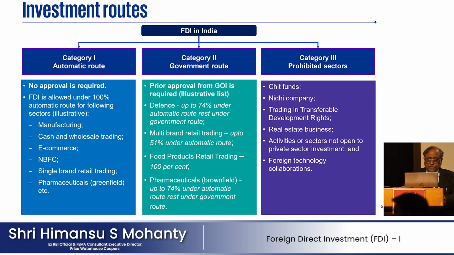And food products retail trading, 100%, but this is through the government route. Pharmaceutical up to 74% under automatic route, rest under government route. That means if you have a brownfield project, up to 74%. What is brownfield, what is greenfield? Greenfield is when you are setting up a new project. That is greenfield. And when you are acquiring an existing operating company, it is called brownfield.